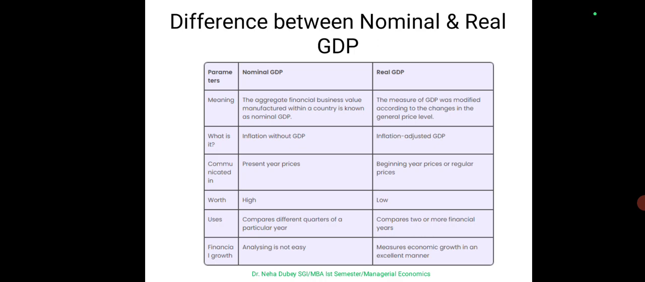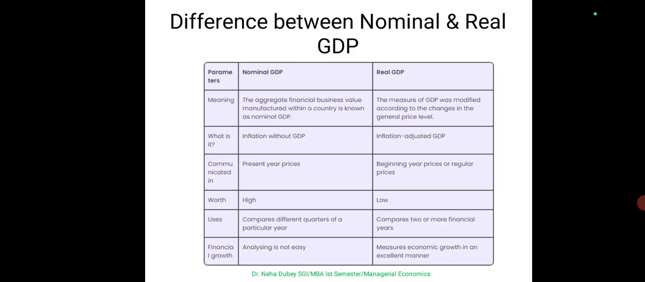So these are the basic differences between nominal and real GDP in a vertical tabular form. The aggregate financial business value manufactured within a year is known as nominal GDP, whereas real GDP is modified according to the changes in the price level. Nominal GDP is inflation unadjusted GDP, whereas real GDP is inflation adjusted GDP. In nominal GDP, the present year prices are used, and in real GDP the beginning year prices or the regular prices are used. Worth: nominal GDP has a higher worth as compared to the real one.